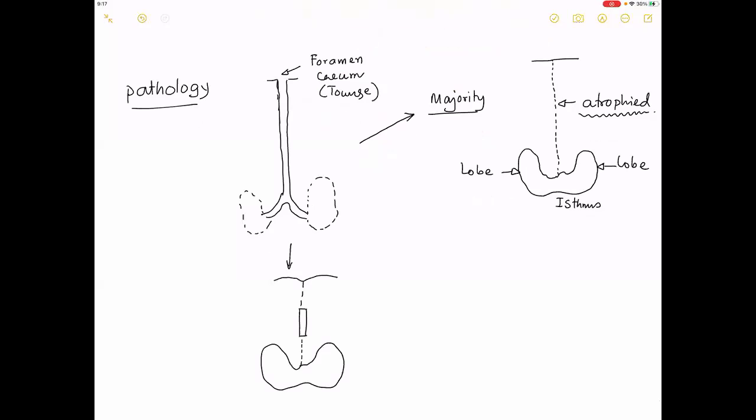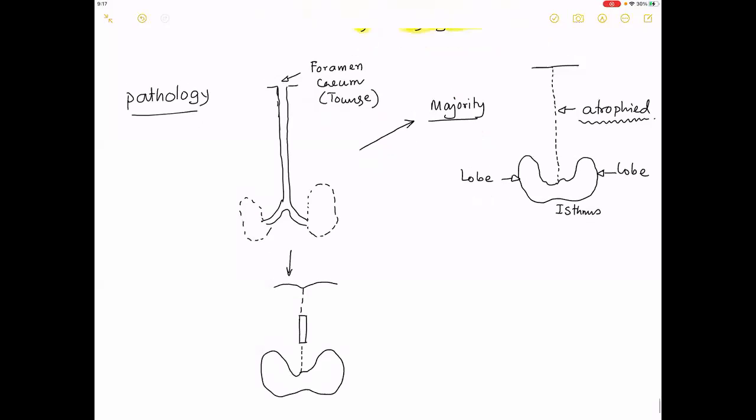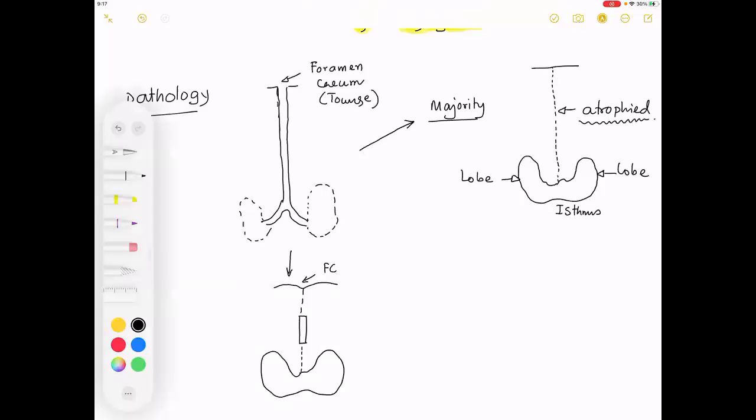So please understand that this is the FC, the foramen cecum. Can you see what is the problem that has come? This problem is very small, that there is a part of the tube that has persisted. Now this part of the tube that has persisted is going to develop then into,